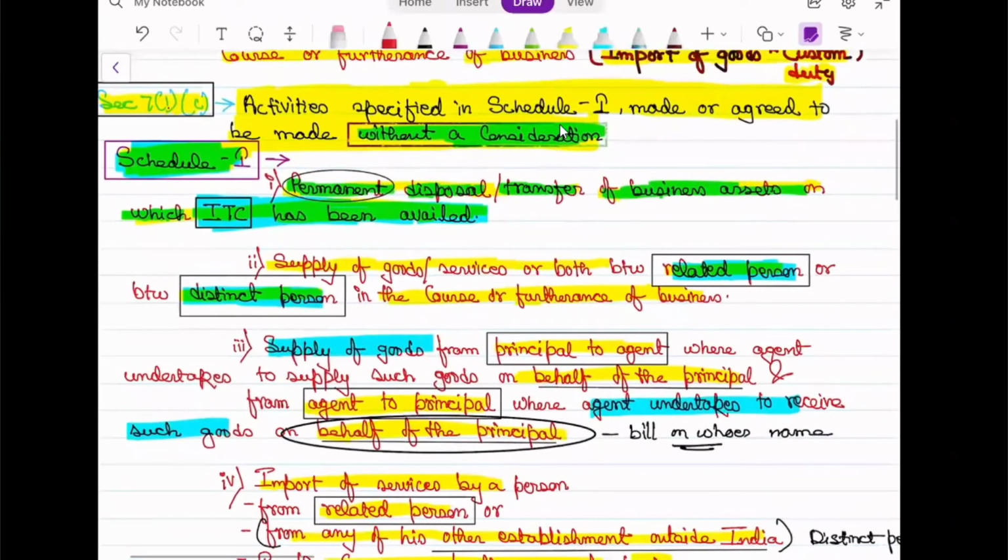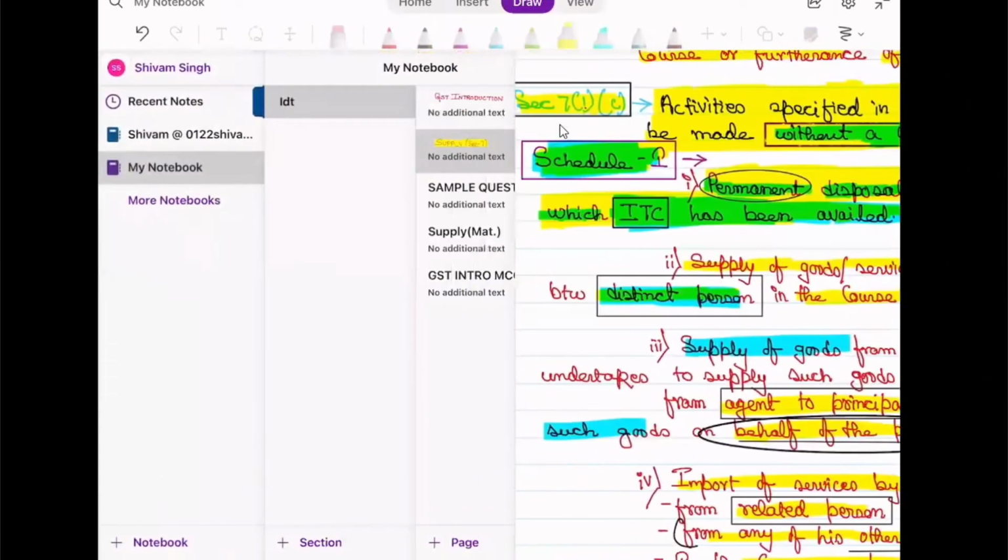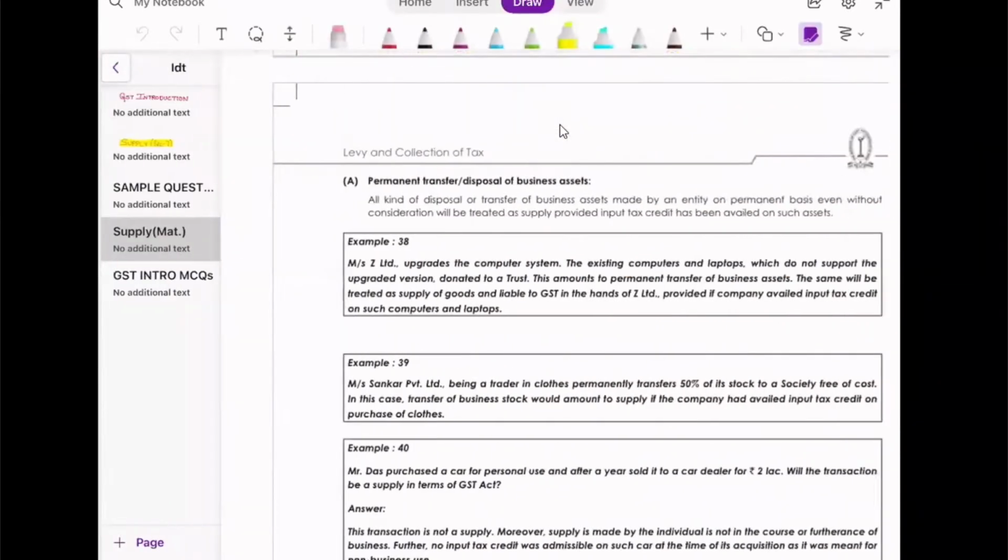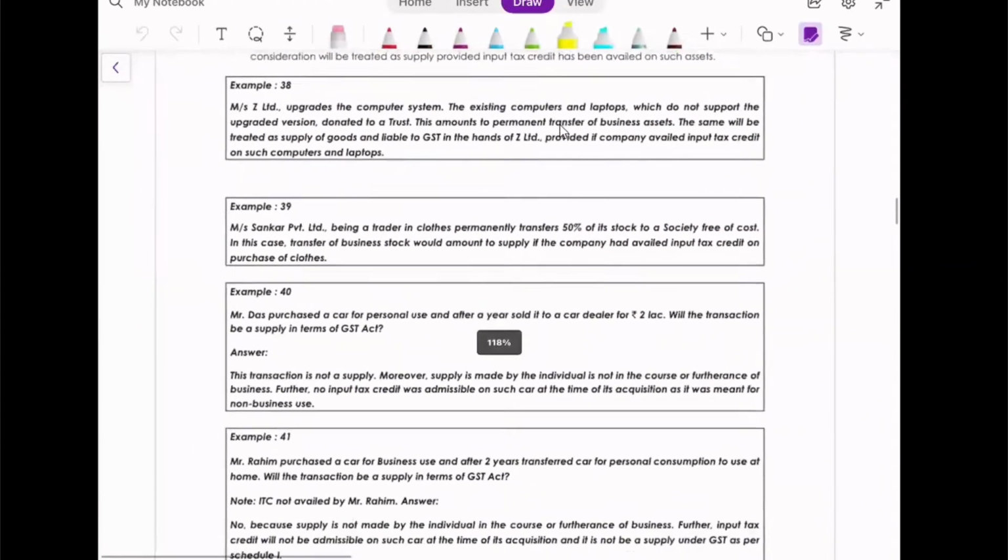Okay, so this is the exception: permanent disposal or transfer of business assets on which ITC has been availed is to be considered as supply and GST will be levied. Now let's go through some illustrations for better understanding. Correct?